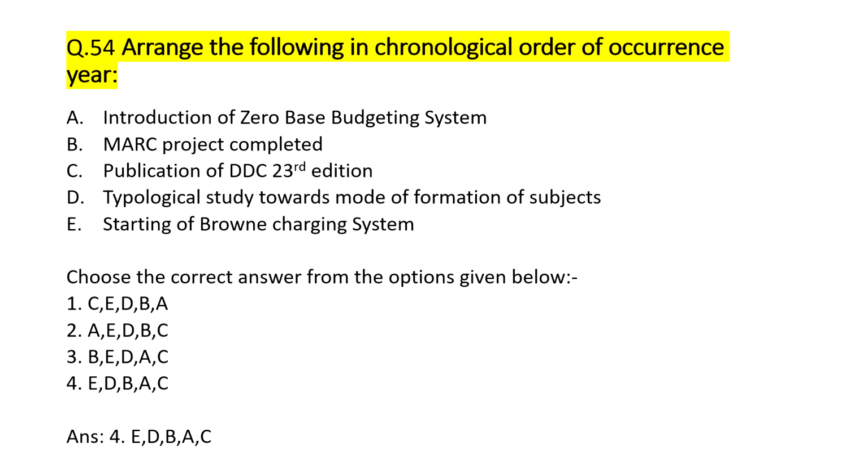In question number 54, we have to arrange library and budgeting developments in chronological order. Items given are zero-based budgeting, MARC project, publication of DDC 23rd edition, typological study, and Brownie charging system. The correct answer is option number 4, according to which if we arrange it in chronological order, then starting of Brownie charging system was the first one.